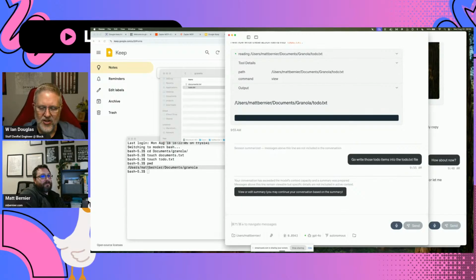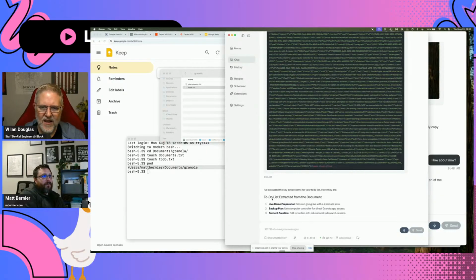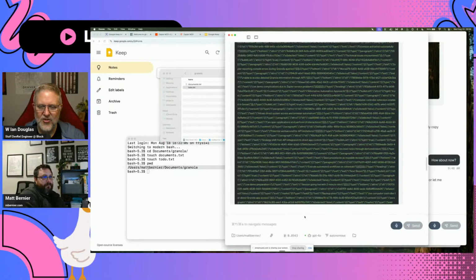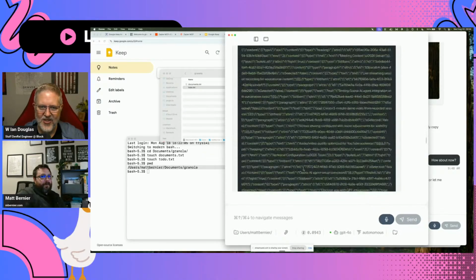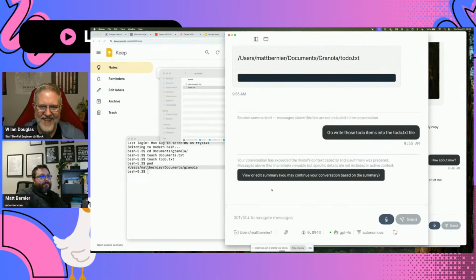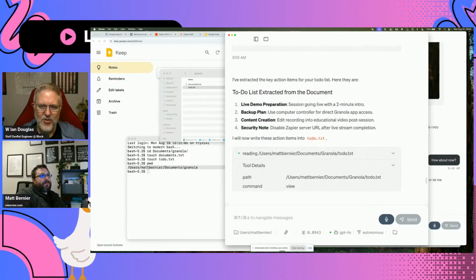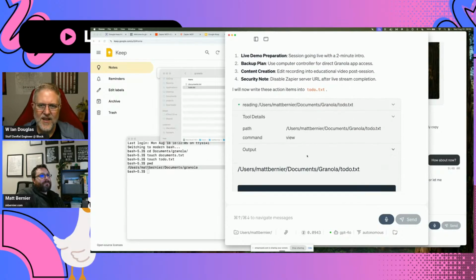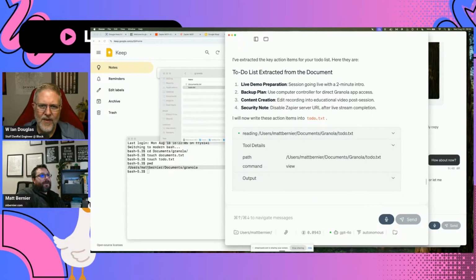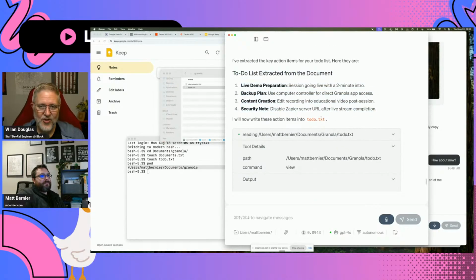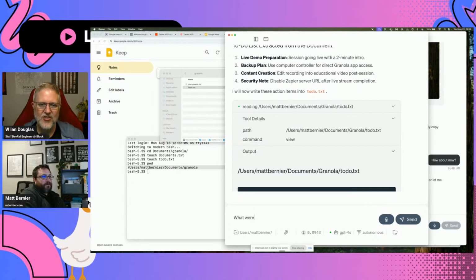I can't quite see what it says on here. Oh, what? Command plus? Yeah, I did that. Okay. It outplussed itself. Conversation has exceeded the model capacity. What? I didn't think it fetched that much. So this might be a context window issue. I think because of the content here. Yeah, I wouldn't have thought that it would have been that big though. So it grabbed the items. So that's good. But then it ran out of context to then go actually write that into the file.